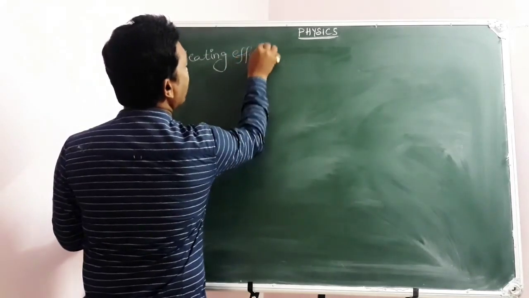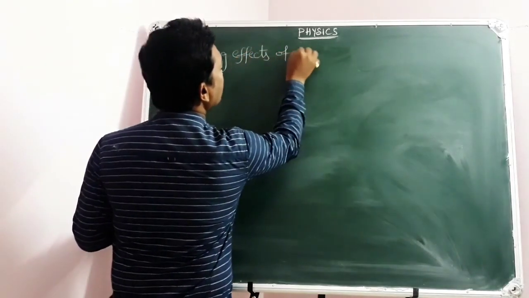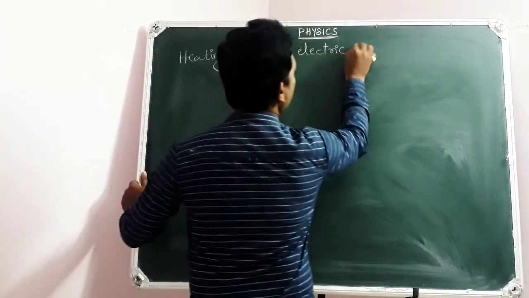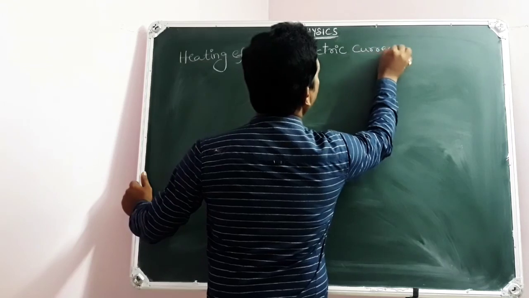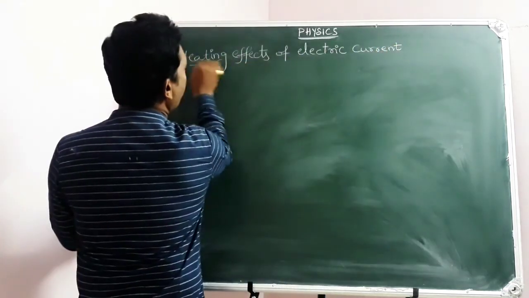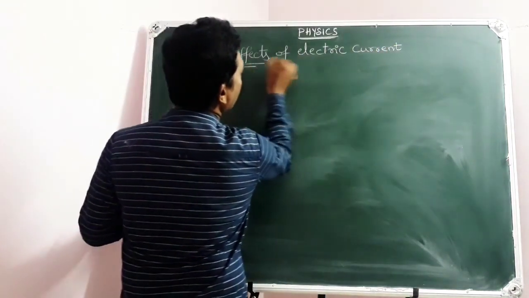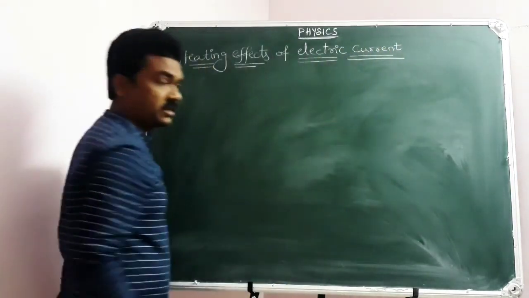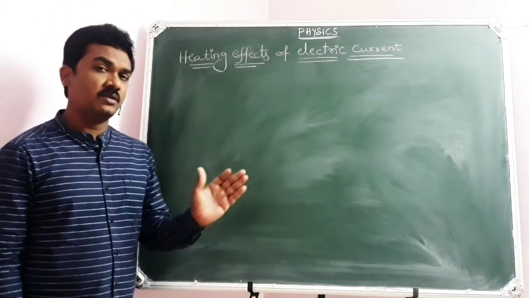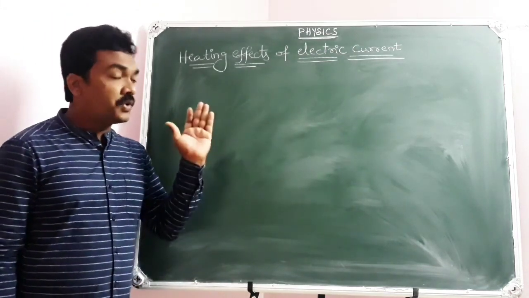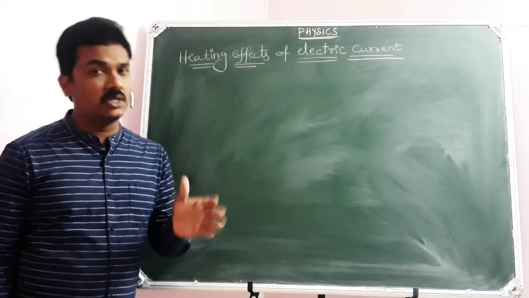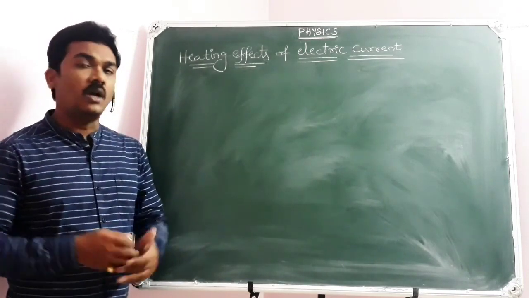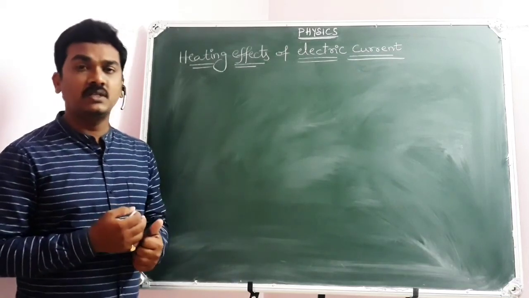So this particular class is going to initiate a different subtopic of current electricity, which is heating effects of electric current. So in the heading itself, you can understand the concept of what we are going to discuss. Heating effects means an electric current that is passing through a conductor can produce the effect of heat. So how can the electric current produce heat?